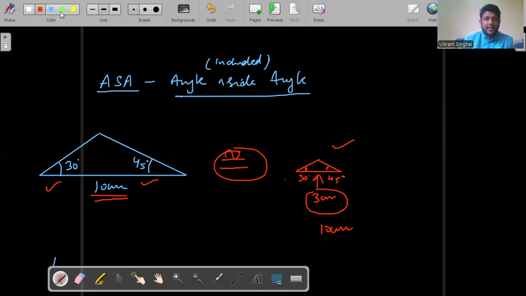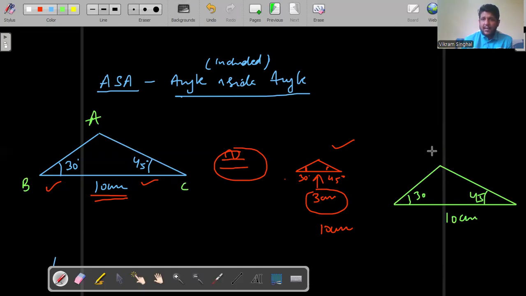So let me draw another triangle which is congruent here in this case. If this would have been the case, that this is again 10, this is 30, and this is 45, then yes, these triangles, let me name them also, A, B, C, and X, Y, Z, would have been congruent to each other. Keeping in mind again the correct namings of the triangle.